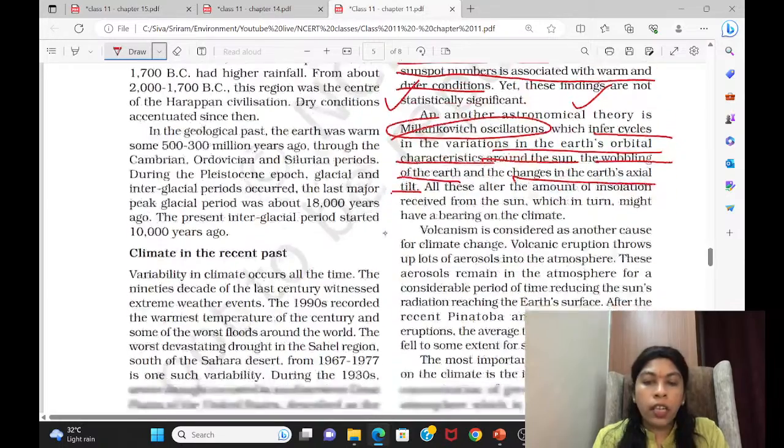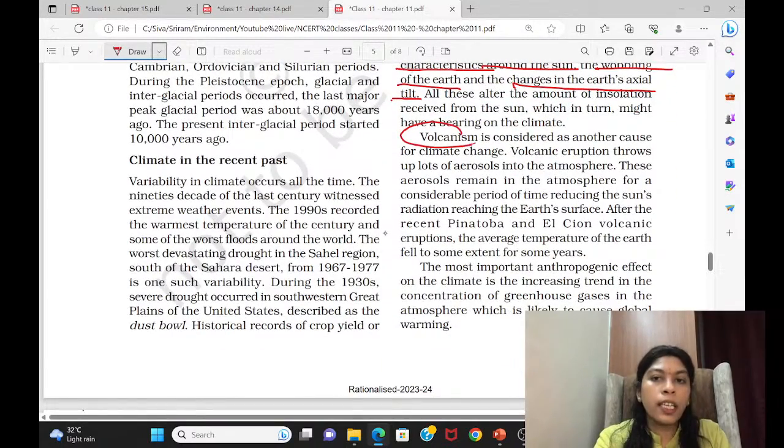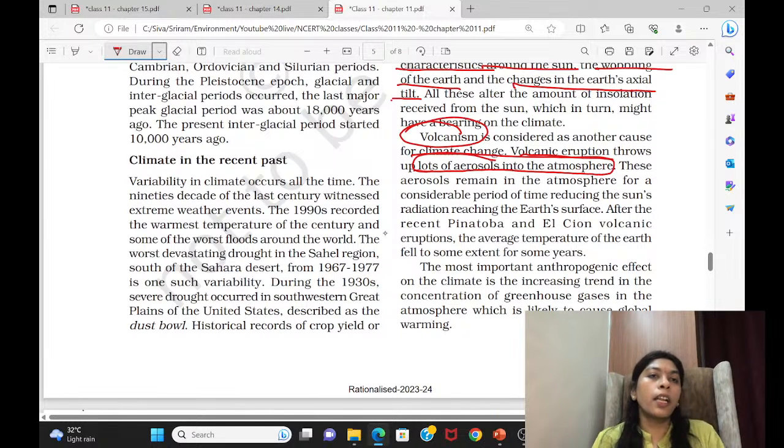Now come to another thing which is changing the climate of an area, that is volcanism. Volcanism is another cause for climate change because volcanic eruption throws lots of aerosols into the atmosphere. We have learned that atmosphere equals gases plus water vapor plus aerosols.